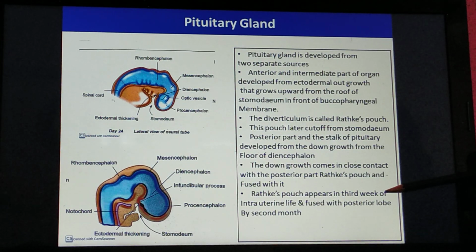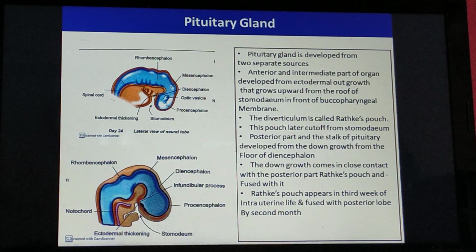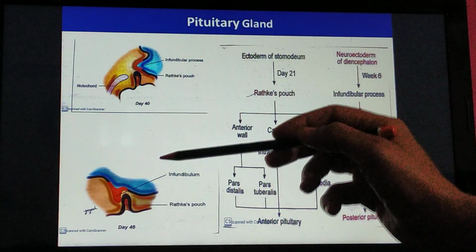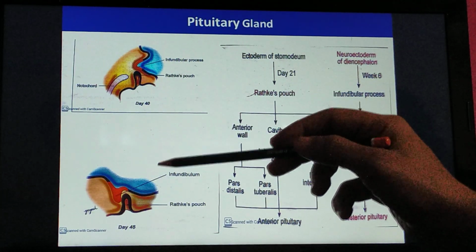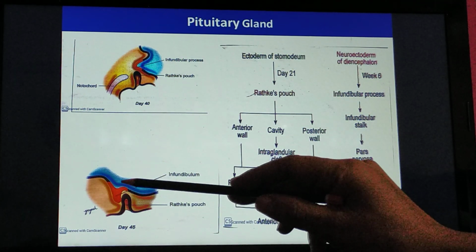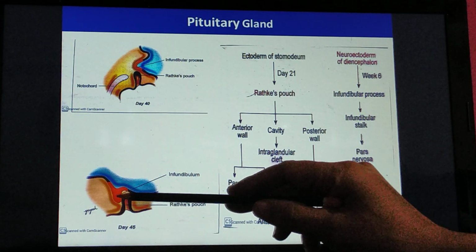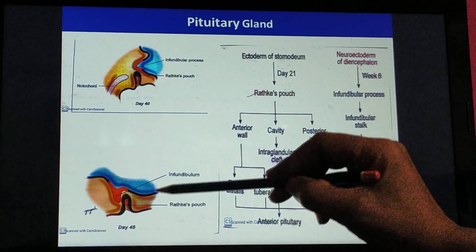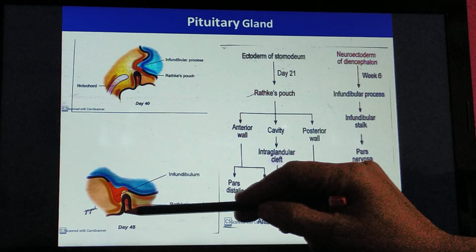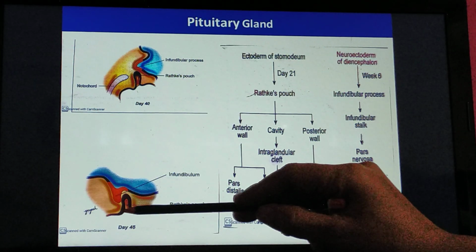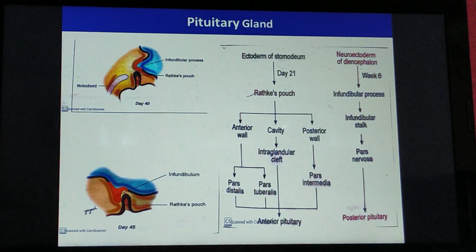This Rathke's pouch appears in the third week of intrauterine life and then it fuses with the posterior lobe by the end of the second month. Now here in the fourth diagram you can make out the infundibular process. It has taken its shape in the form of infundibular stalk. The Rathke's pouch is now in the process of cutting itself off from the roof of the stomodium.